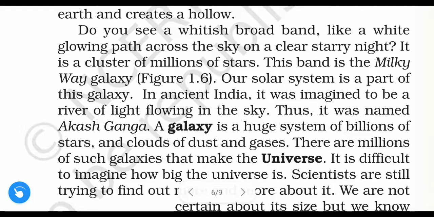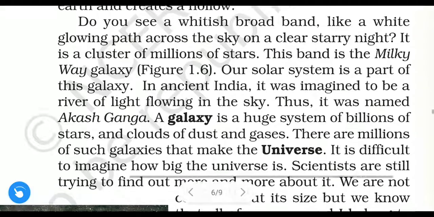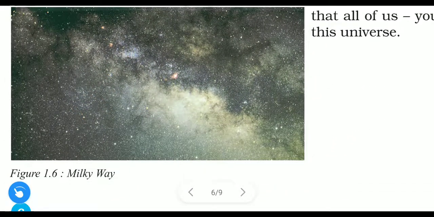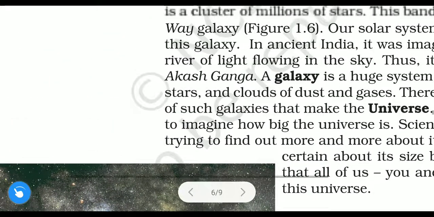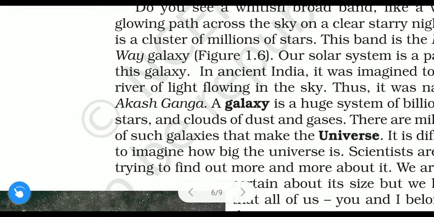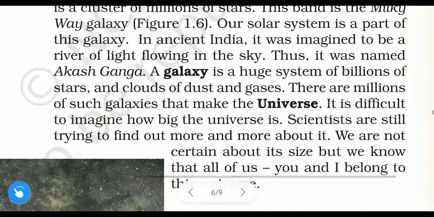So what is it called? What is the name of that whitish color broad band? That is the Milky Way galaxy. It contains a cluster of millions of stars. It is shown in figure 1.6. See, it looks like this. This is the Milky Way galaxy. It is the Milky Way galaxy. Our solar system is a part of this galaxy. So our solar system is also part of this galaxy.